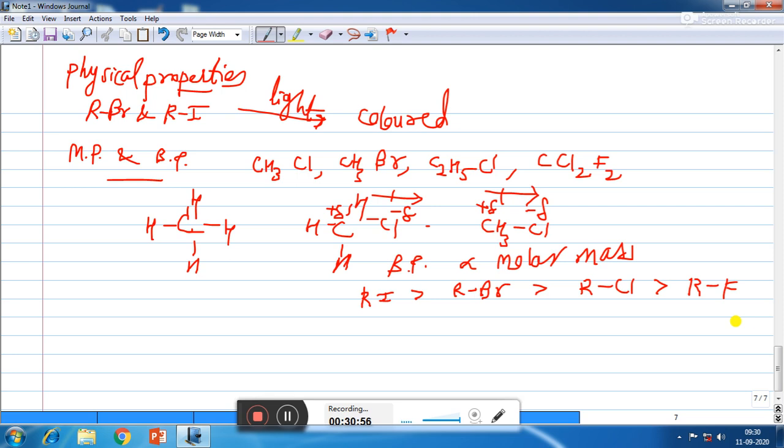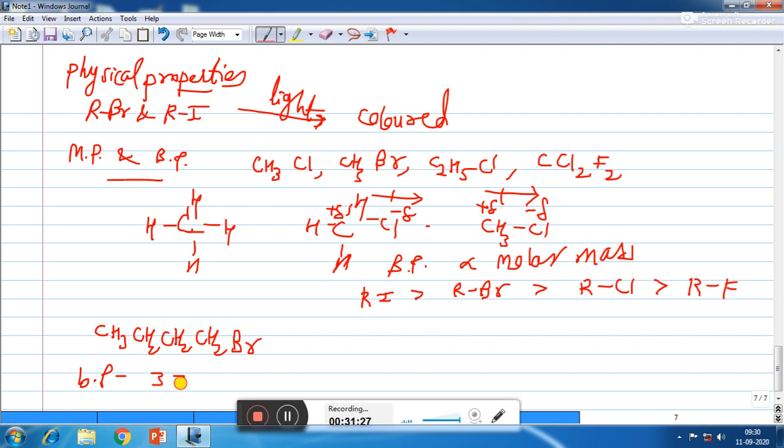So here we will see that as the molar mass and size of the halogen decreases, van der Waals force of attraction also decreases, and so boiling point decreases. Now when we talk about isomeric haloalkanes, for example bromobutane, 1-bromobutane is linear, so that's why its boiling point is higher.